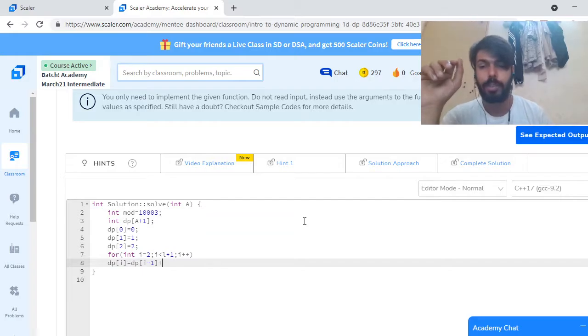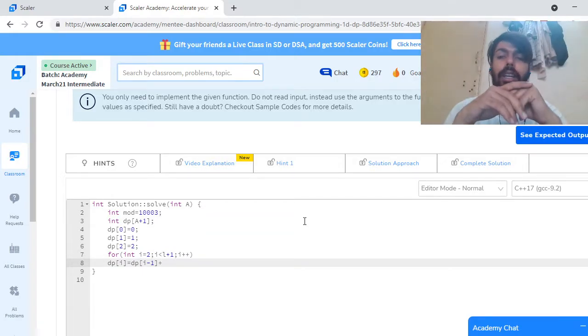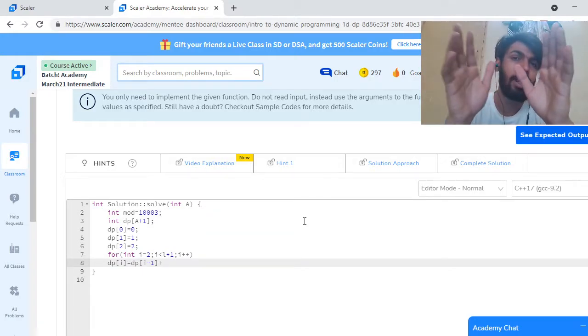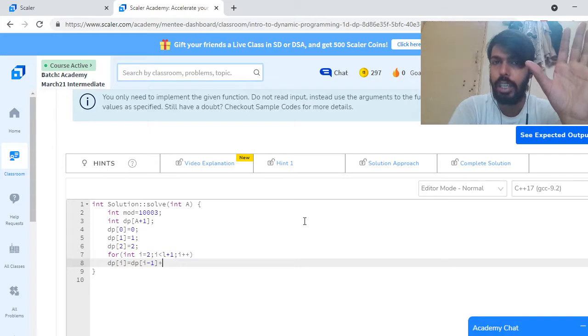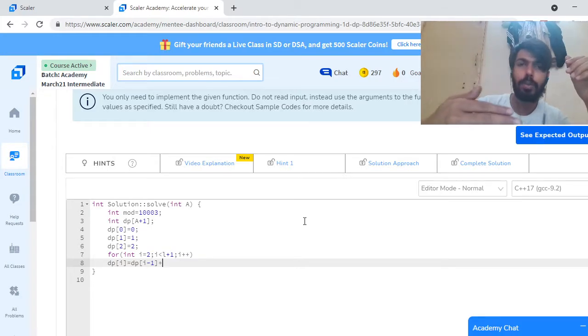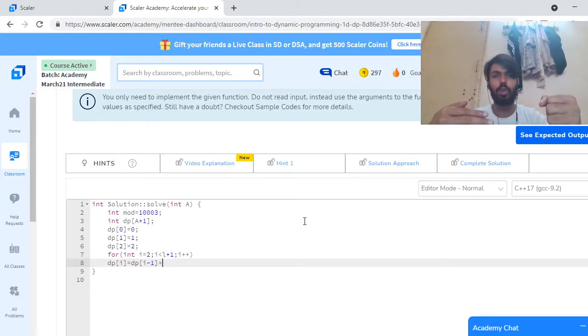Suppose he wants to enjoy the party in a pair, and he is coming at the ith index, then he can form a pair with any of the i minus 1 people. I minus 1 people are already there and the ith person enters the room. He will select any one partner from the i minus 1 elements to make a pair. So I will multiply with i minus 1.